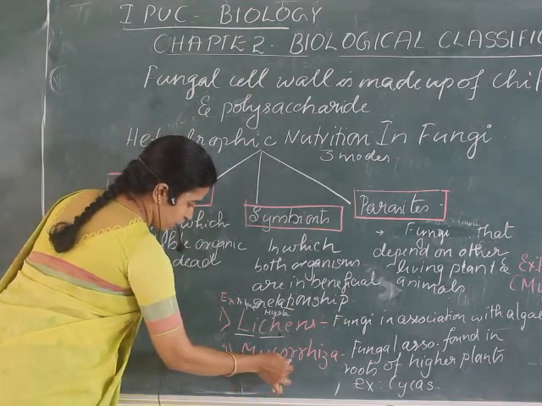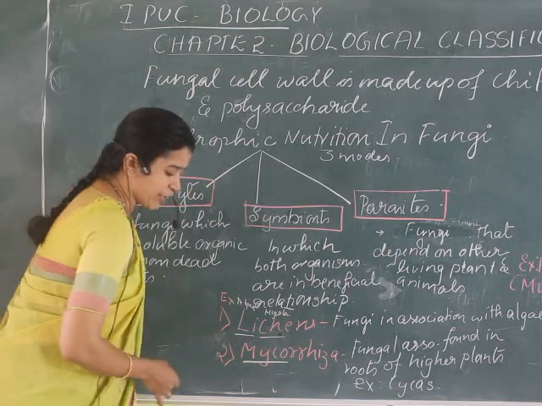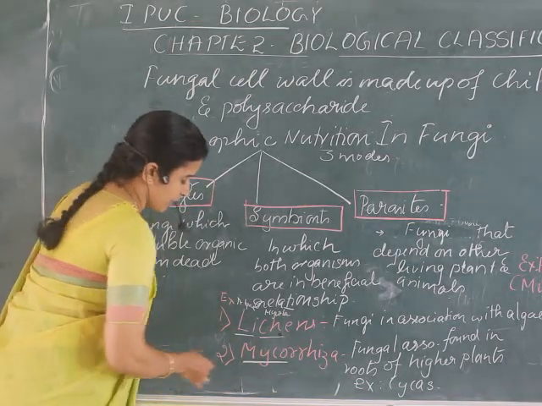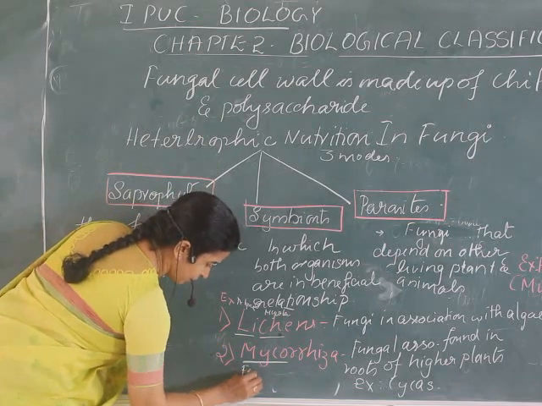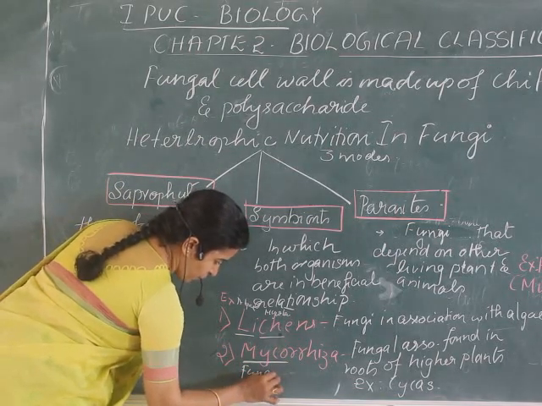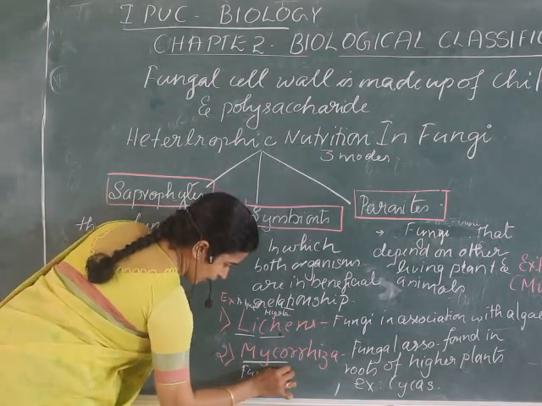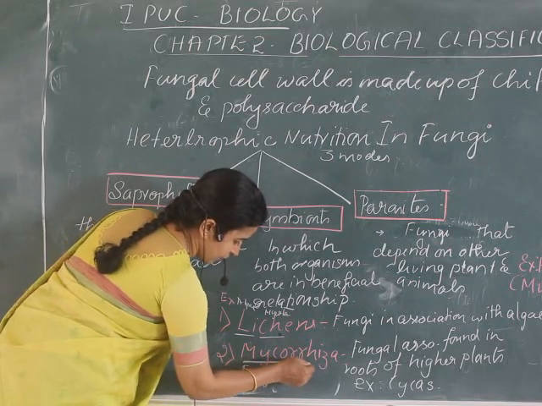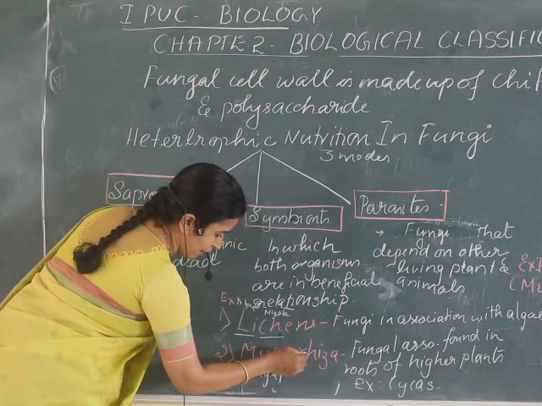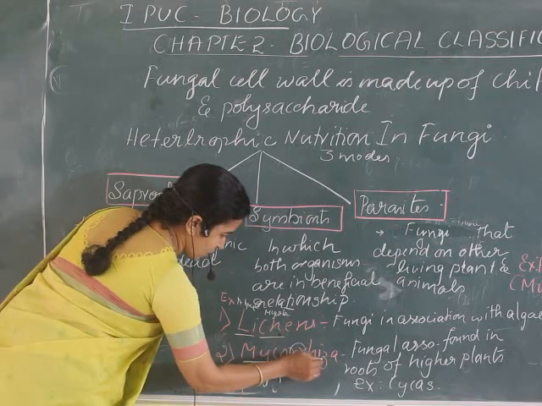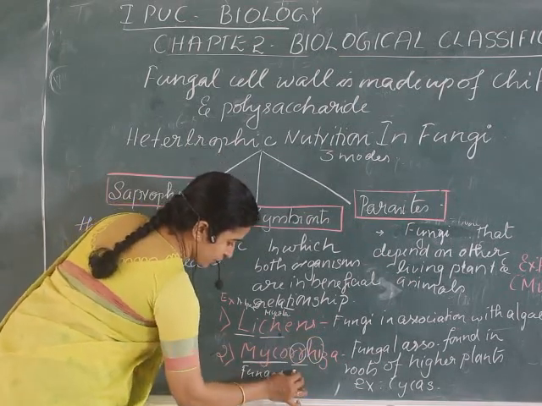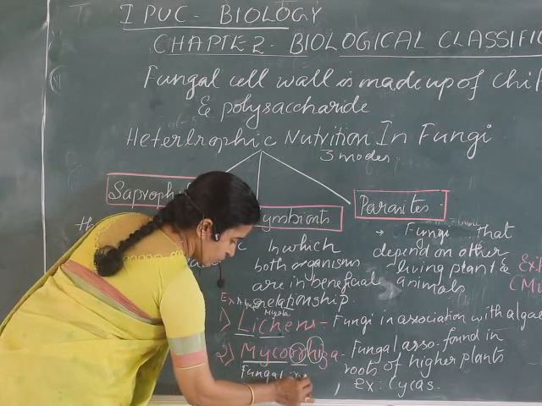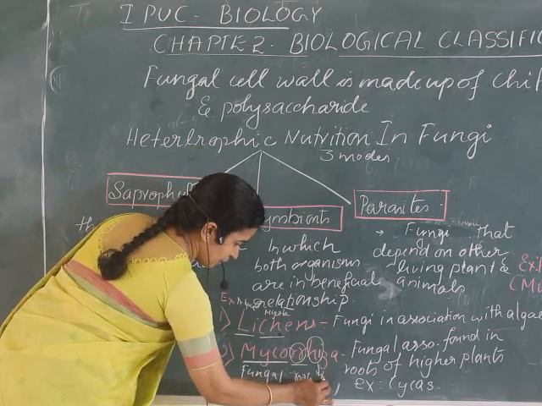Mycorrhiza means mycota, already I told you, mycota means kingdom fungi, it refers to the fungus, right? Fungal association in roots, R for roots, HI for higher plants. So fungal association found in roots of higher plants.